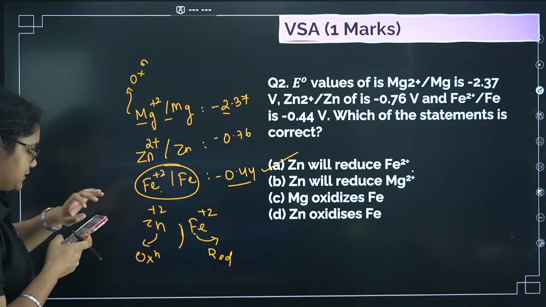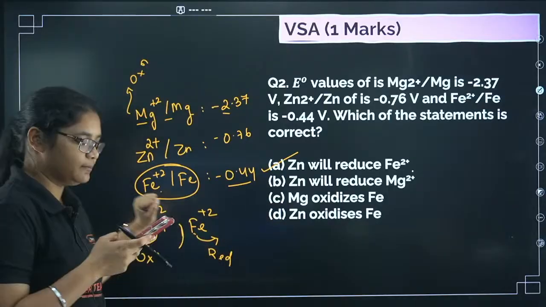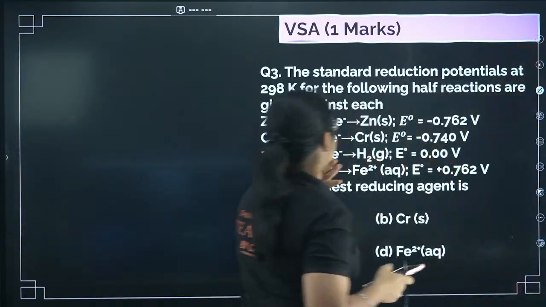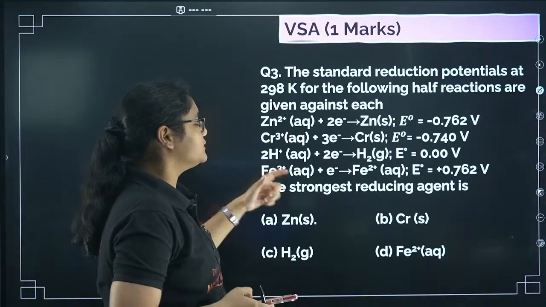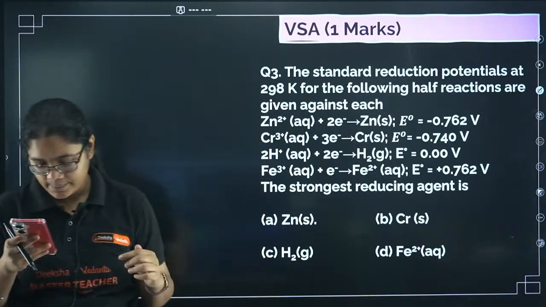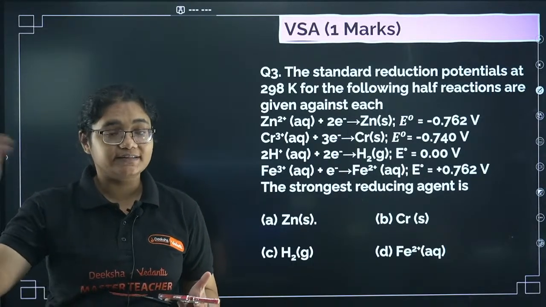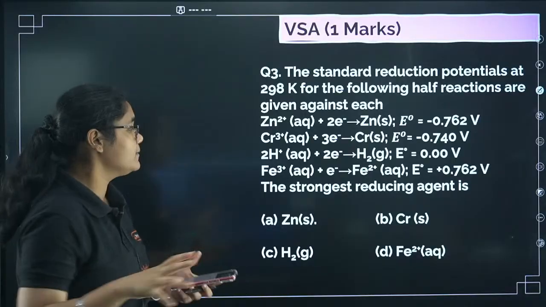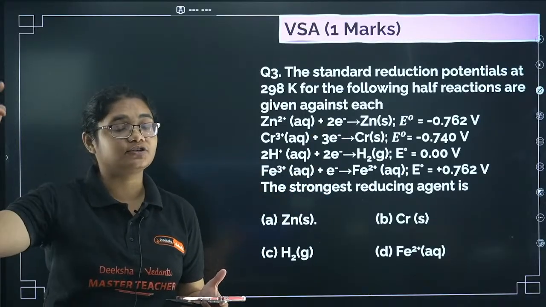Yes, again Royson is correct here. If any student has any problem in this question, do let me know, or else I'll move to the next question. Next here, the standard reduction potentials for all of them is given. You can see here the strongest reducing agent here. Reducing agent means it will reduce others, itself it has to undergo oxidation. If it is undergoing oxidation, the reduction potential should be least, then oxidation potential will be higher.